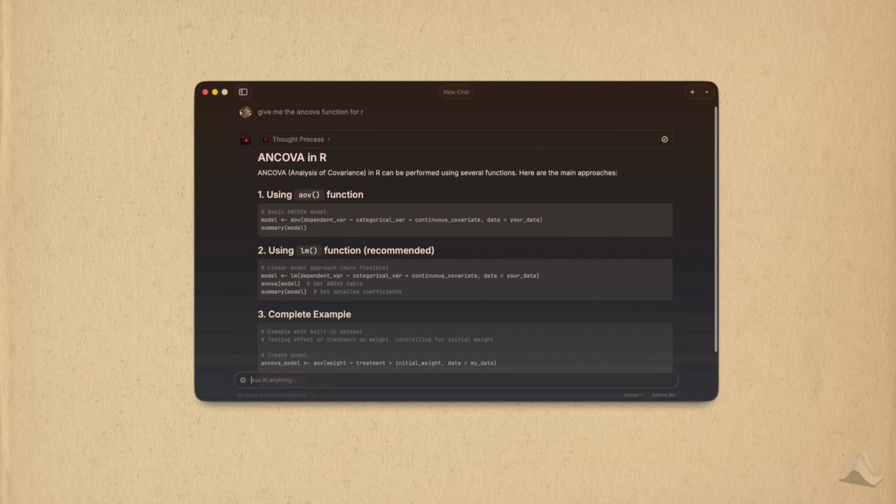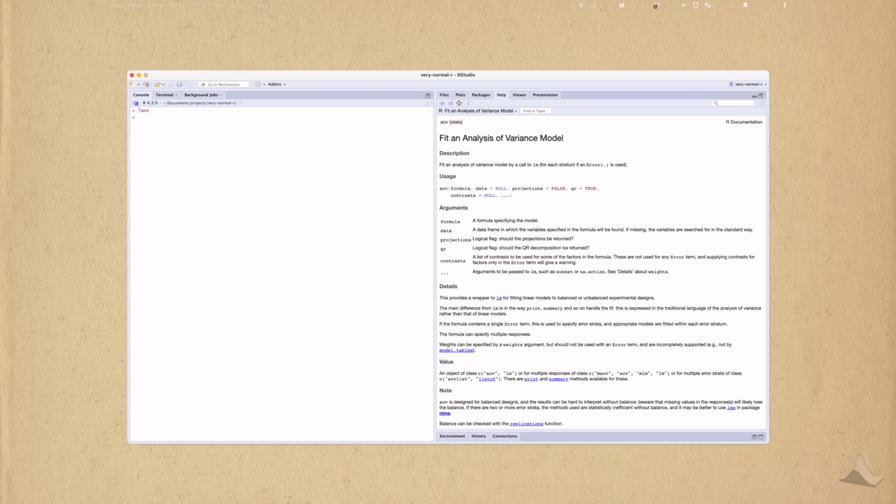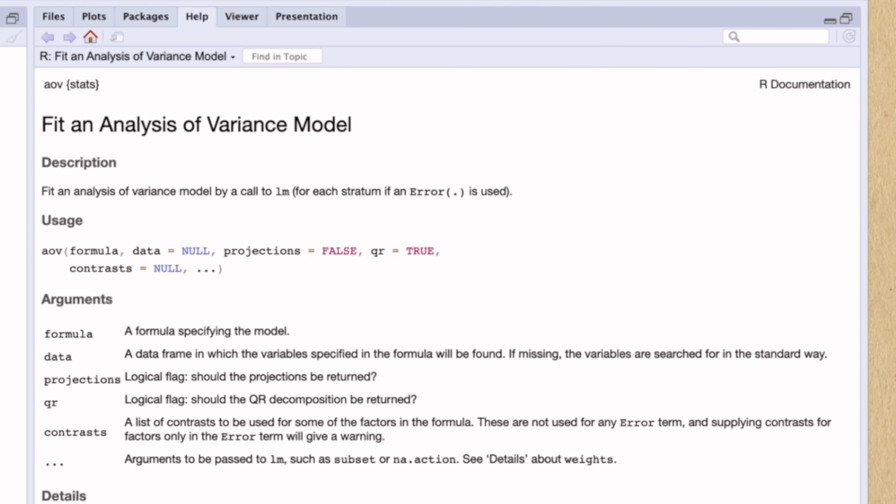I've never used this AOV function before, so I'm going to dig into it a little bit more. The way I do this is by reading the documentation for the function. Sometimes online posts can be helpful as well, but in my experience, the documentation plus AI will get you most of the way there. The documentation tells me that the AOV fits an analysis of variance model, an ANOVA model. Furthermore, it just tells me that it uses the LM model, which implements linear regression. Should I be concerned? Not really.